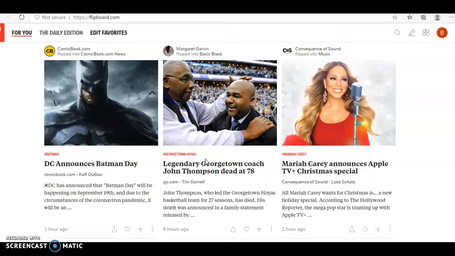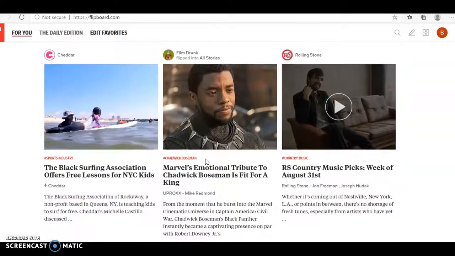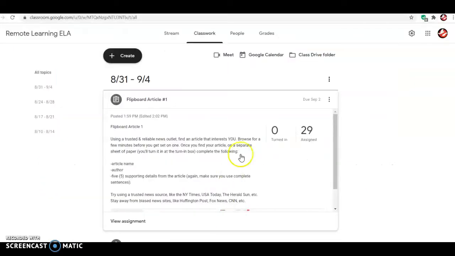I didn't type in ballet, so nothing about ballet is popping up. It's just stuff dealing with stuff that I actually want to read about, okay? So you want to set that up first. And then on Google Classroom, it walks you through how to do the assignment.